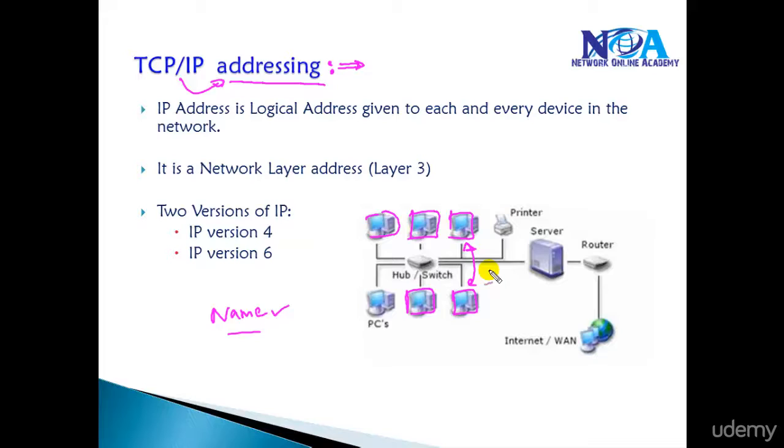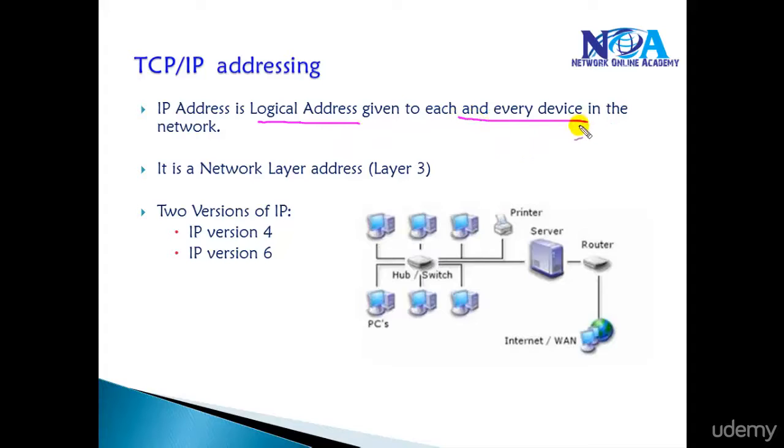So the basic job of any network administrator or engineer is, once we build a network, to ensure that every device is recognized on the network based on some kind of numbering or address, and we call it an IP address. So that's what you can see. The IP address is the logical address given to each and every device in the network, and we call it a layer 3 address, a layer 3 address based on the OSI model. We'll talk in more detail about the OSI model in separate sessions. Here I'm not getting into all those layers, but it is also referred to as a layer 3 address.